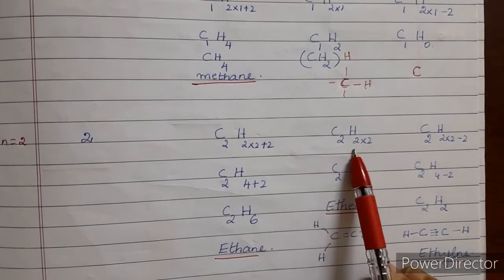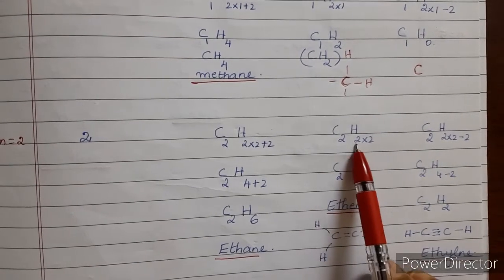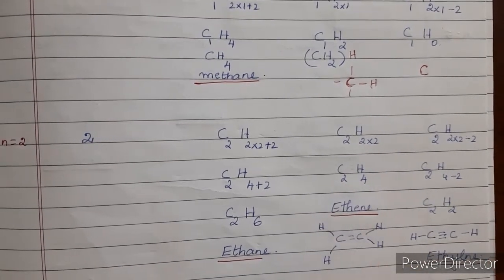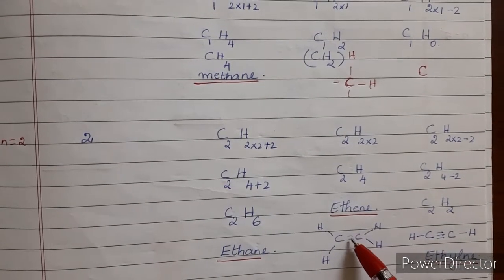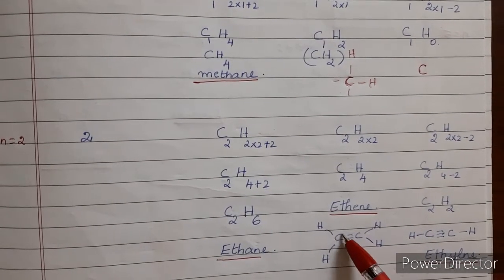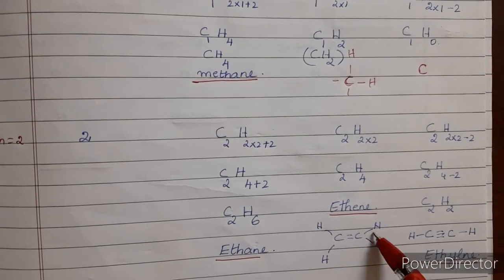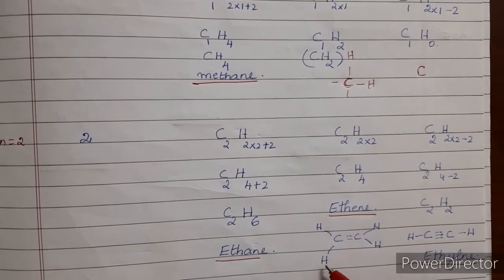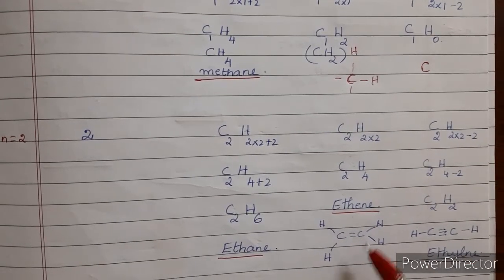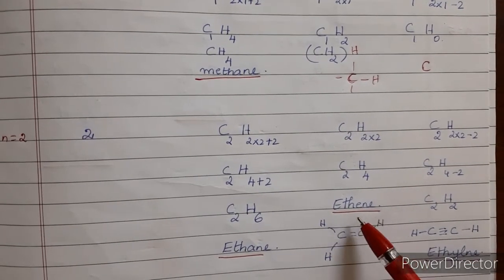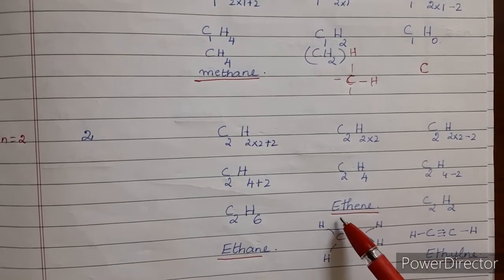So this is n is equal to 2. When you put n is equal to 2 in alkene, C2H2 into 2, so this is C2H4. Now how will you represent it? Since it contains a double bond, there is a double bond between the carbons. So C double bond C, and on either side you have 2 hydrogen atoms. So this gives you the complete compound, and since it comes under the alkene group, the name of the compound is ethene.